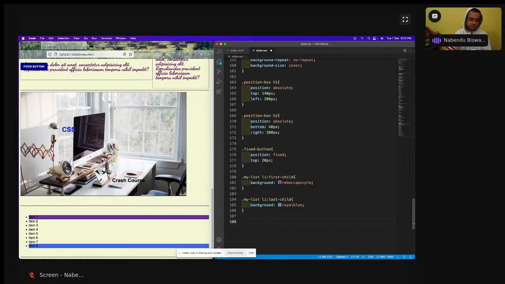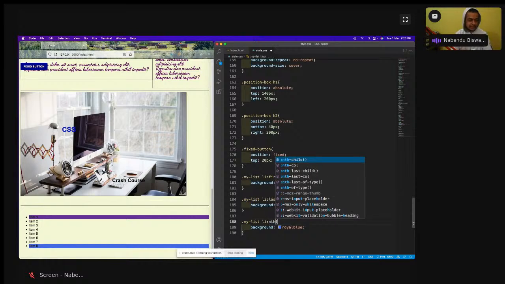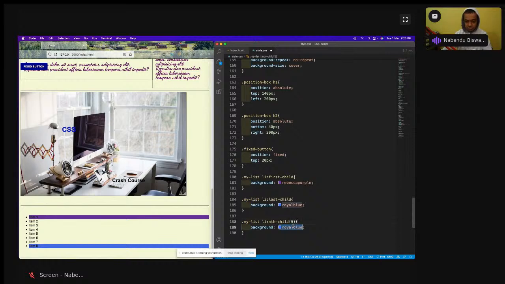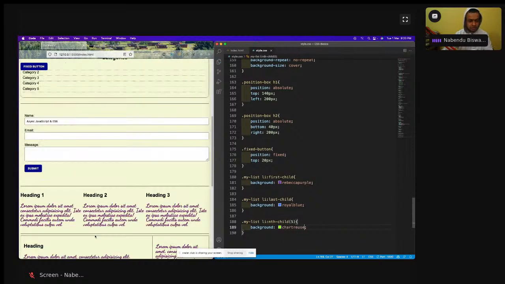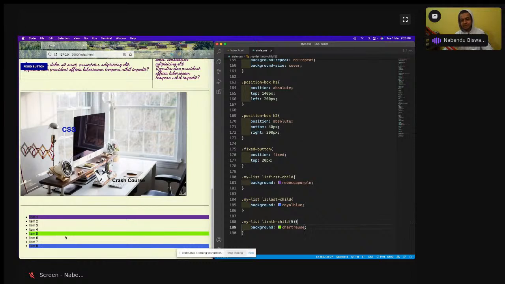Init child is first child, last child is done, and the rest of them I can give with init child. Okay, so there is init child. A lot more properties are also there, but I'm only teaching this one. Init child, and maybe the fifth one I'll do, and this I'll do chart reuse, save it, and see it has been done like this. Fifth one, it is done.